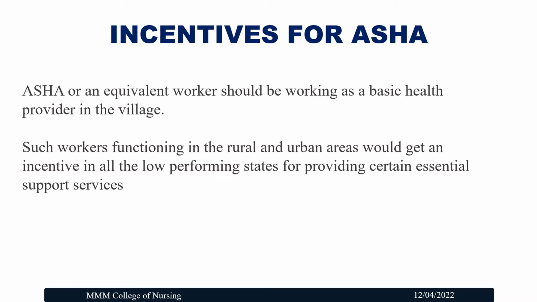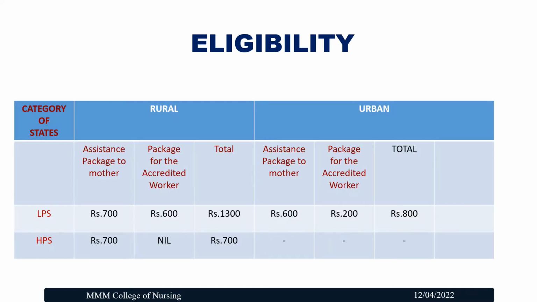The link workers, especially ASHA or VHN or UHN, get some incentives while they support these mothers, providing care from the antenatal till the postnatal period. It is mainly applicable in the low performing states, where they provide certain essential support services to the mother. These are the incentives the ASHA or the VHN get in rural and urban areas.